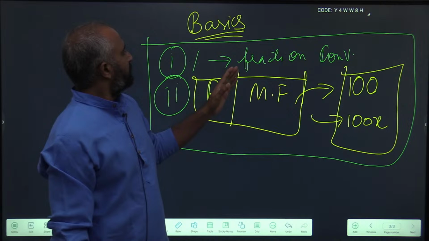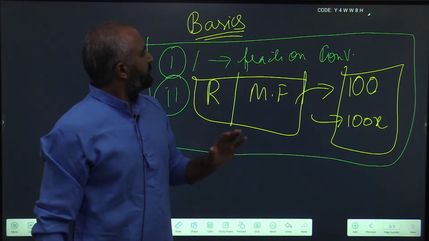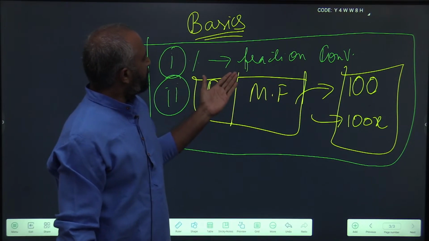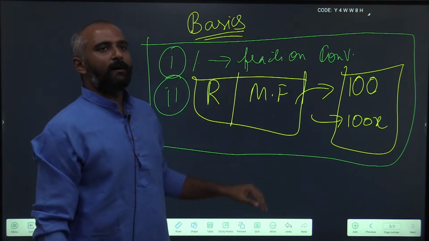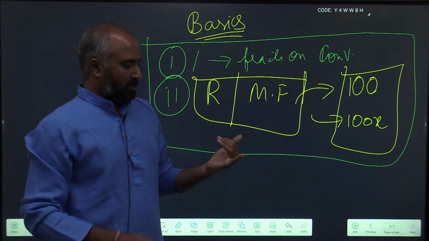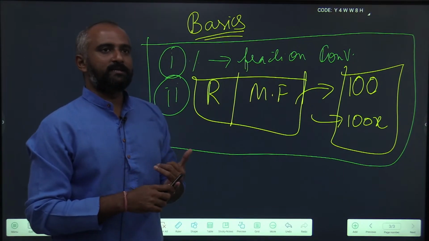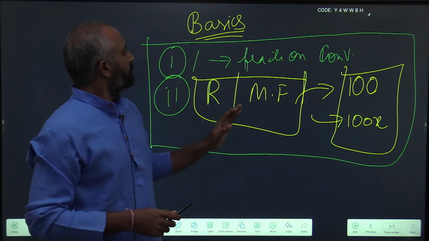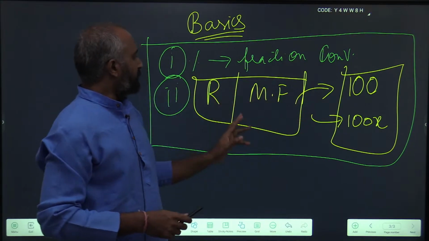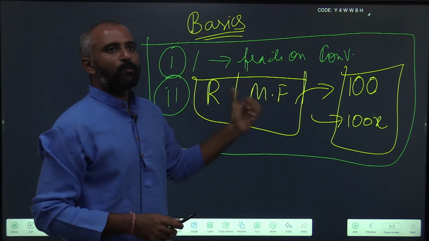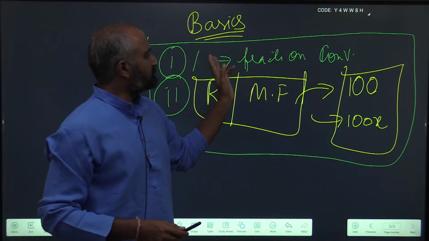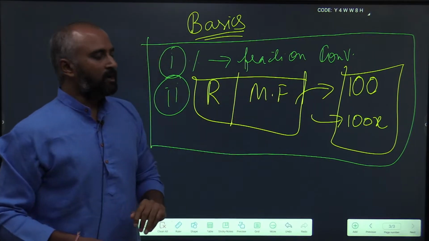And it is not convenient for me to start with all the percentage basics, because in percentages you have successive percentages and then ways to deal with successive percentages, formula based and all. We don't need all that, but we'll see basics required to solve election problems, which is percent to fraction conversion and ratio or multiplication factor.